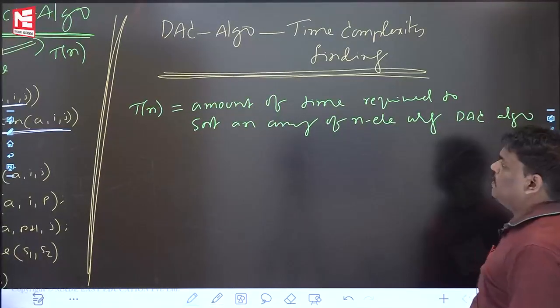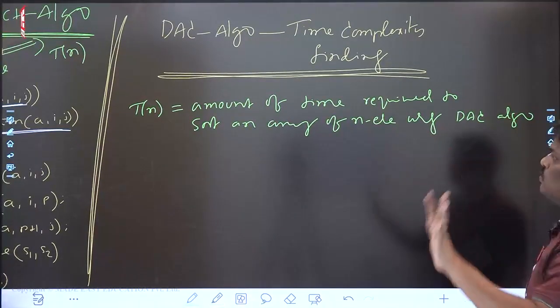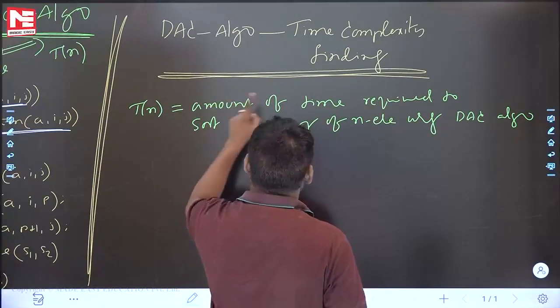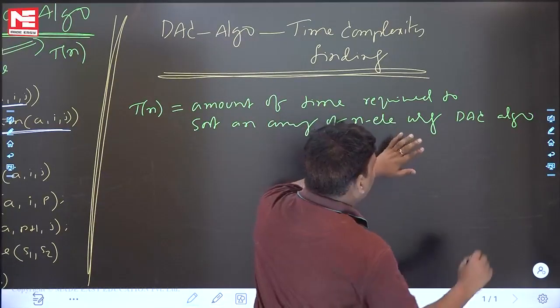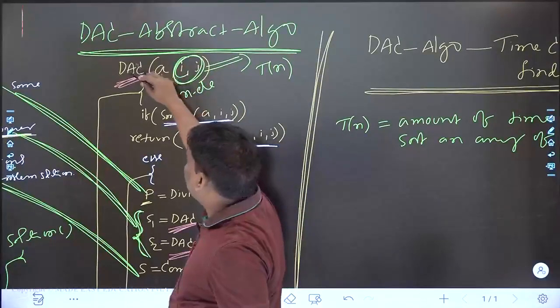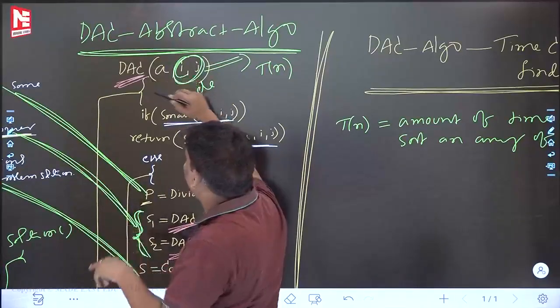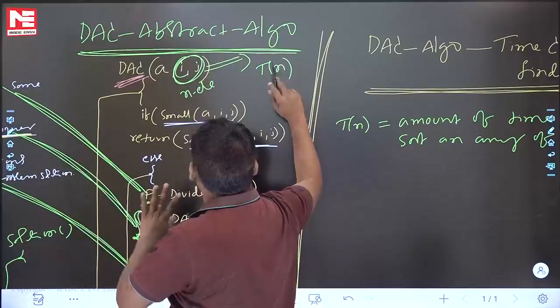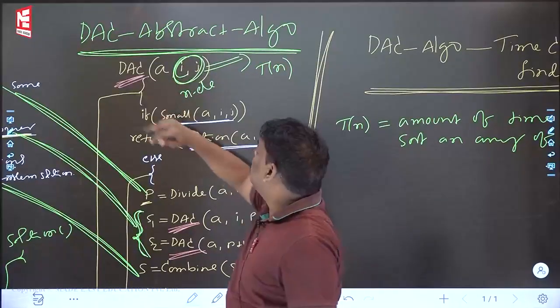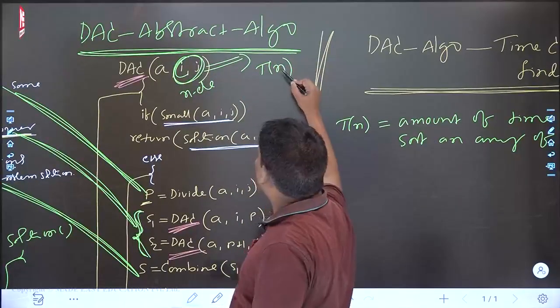That is the meaning. Whatever I said, I have written also. Now I am saying once again: this DAC algorithm on n elements will take time complexity T(n). Please be careful.